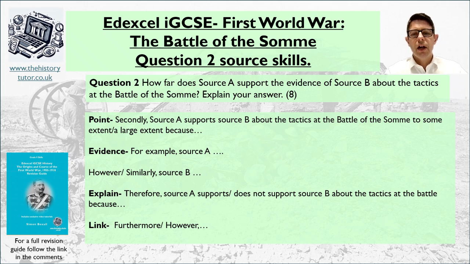So try and follow the same style, set up your argument, talk about what source A says, however source B says this, explain. Maybe when you're explaining, you can talk about the tone and who wrote them, therefore why they're different. Maybe a furthermore, maybe give a small however, perhaps, to say you don't entirely agree with that if you really want to. Okay, so pause me now, and away you go.